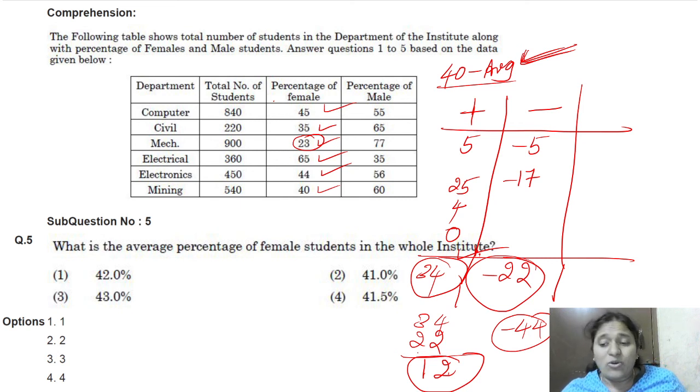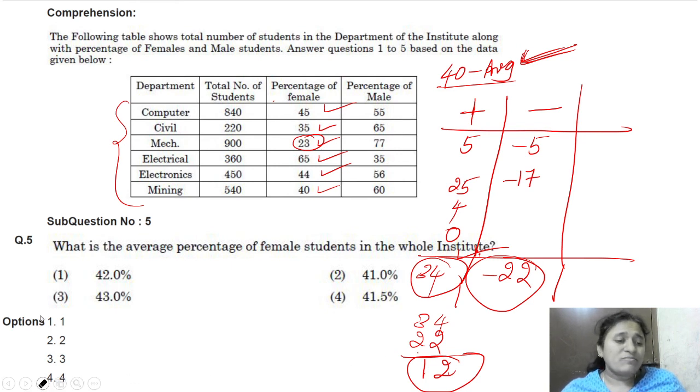For this, we have to again redistribute among the total number. Suppose there are 6 departments. Like this, we have to distribute this average. Okay, here we got how much? 12, right? That means this 12 we should not add directly to 40.